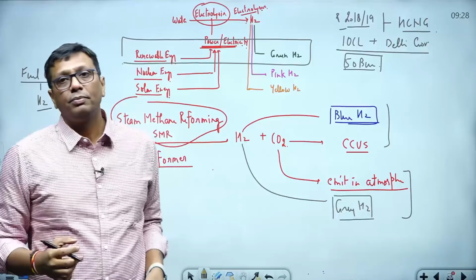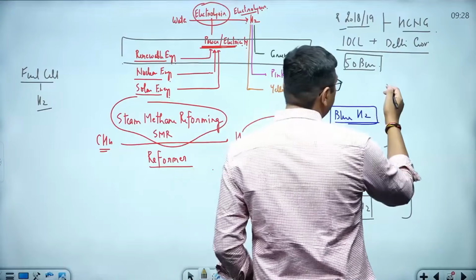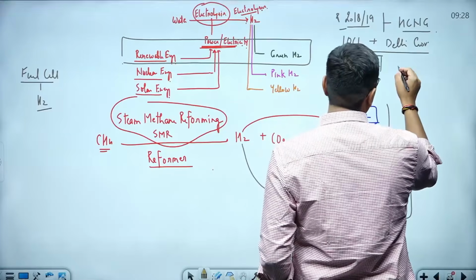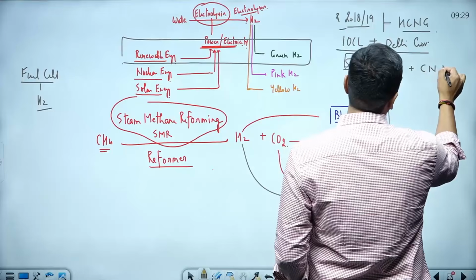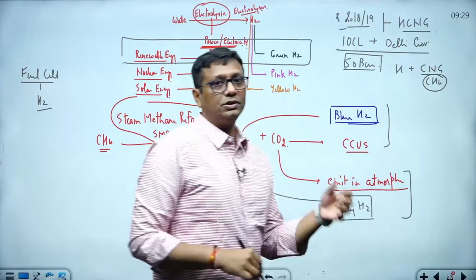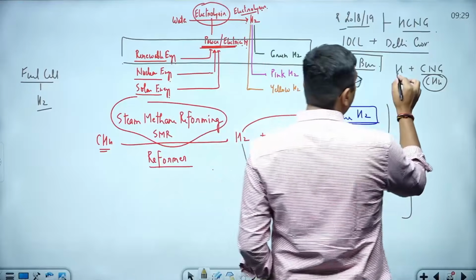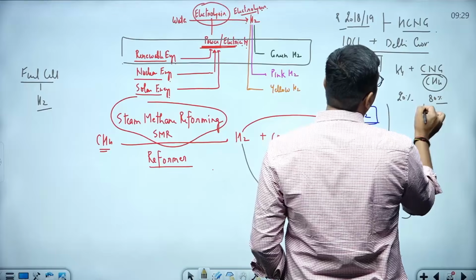They were used there for some trial purposes, guys. And here, 20% hydrogen and CNG. CNG has what? Of course, CNG is methane gas. That is the reason I discussed a little bit about the conceptual part here. Approximately 20% hydrogen and 80% methane. Okay, it was used there, guys.